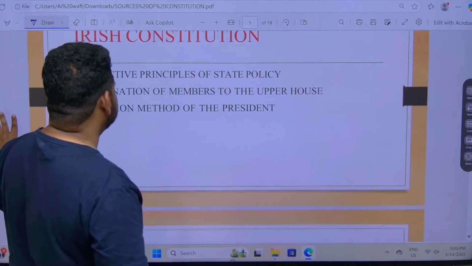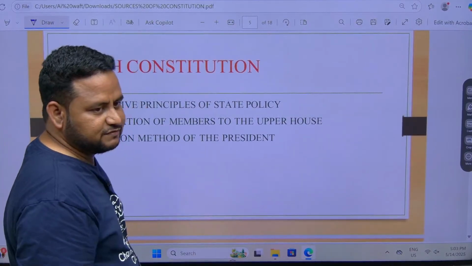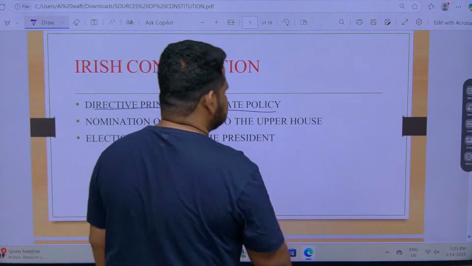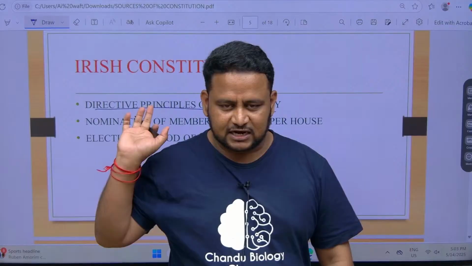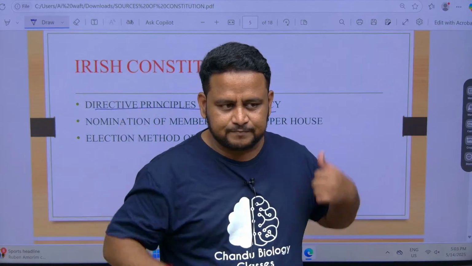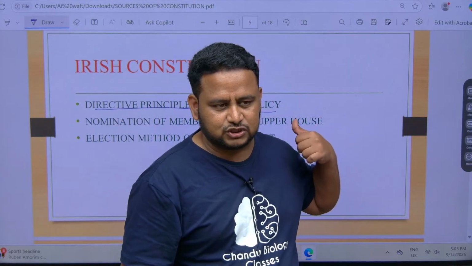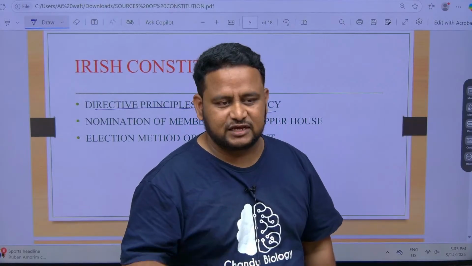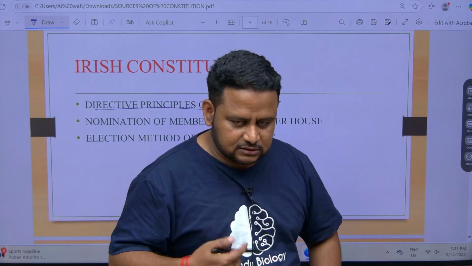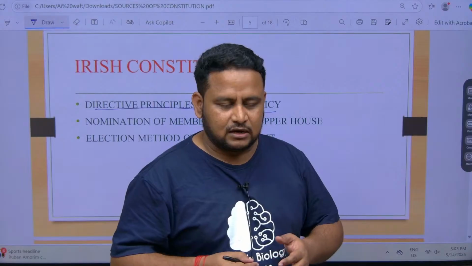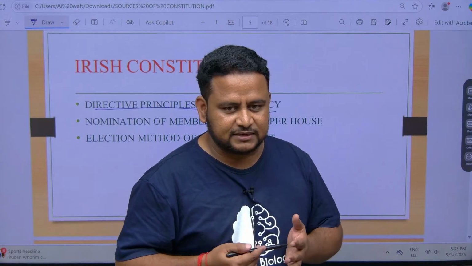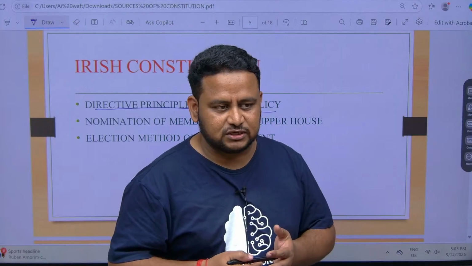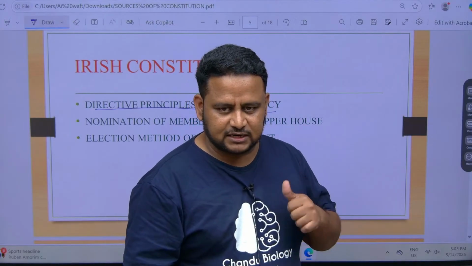That is the Irish Constitution, that is from Ireland. What are the things that we followed? That is Directive Principles of State Policy, that is DPSPs. Fundamental rights are from the USA. Directive Principles of State Policy are from the Irish Constitution. Fundamental rights are in Part 3 of the Constitution, and Dr. B.R. Ambedkar said that fundamental rights are the heart and soul of the constitution. So fundamental rights are very important.